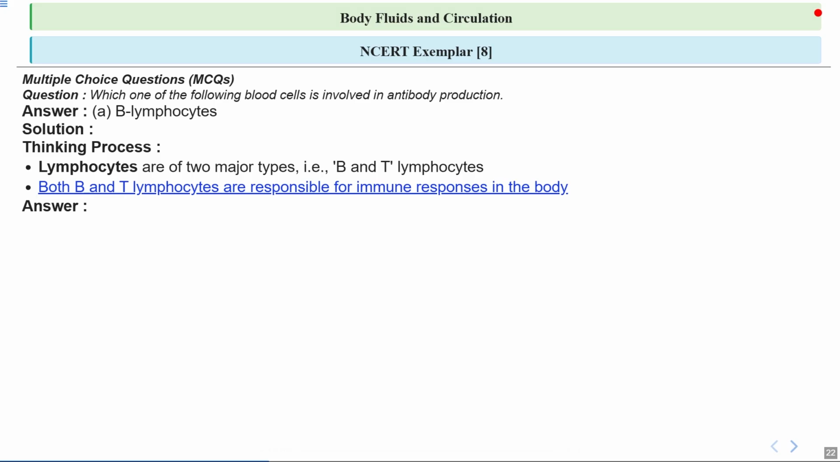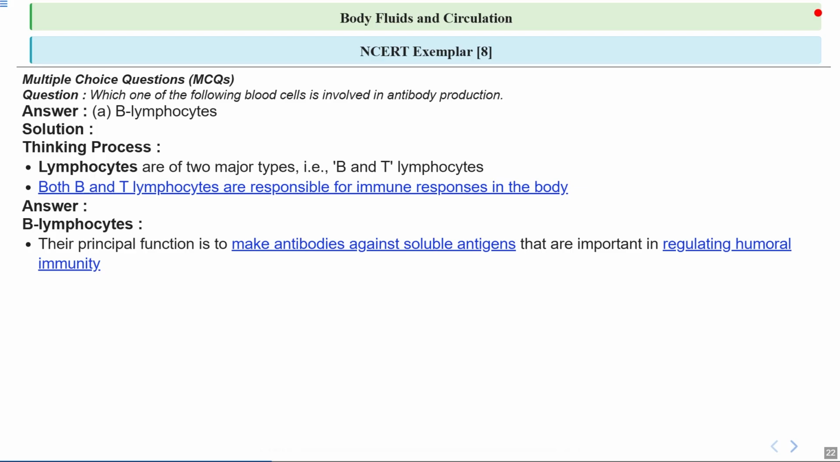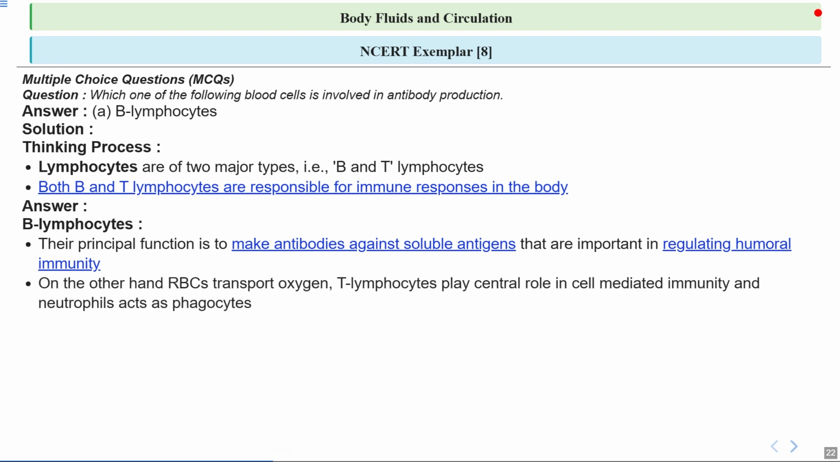Antibodies are like targeted missiles that help our bodies recognize and neutralize invaders like bacteria and viruses. These B lymphocytes are the stars here. These cells are responsible for making antibodies. Think of B lymphocytes as factories that produce customized weapons to fight off specific germs or infections. The main job of B lymphocytes is to make antibodies against soluble antigens, which are substances that can trigger an immune response. This process is crucial for what's called humoral immunity, the immunity that works through the substances found in our body fluids like blood and lymph.